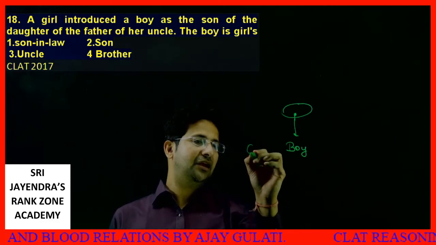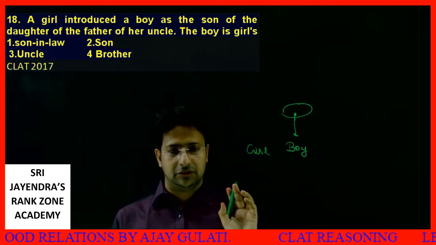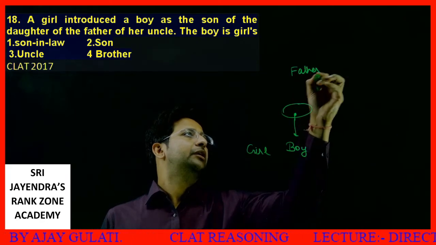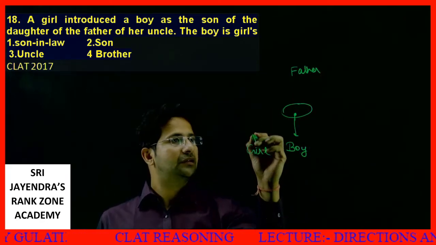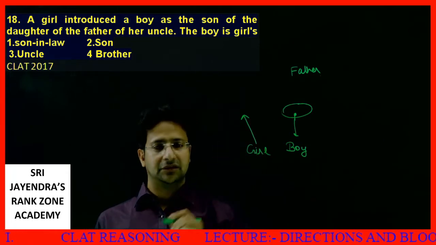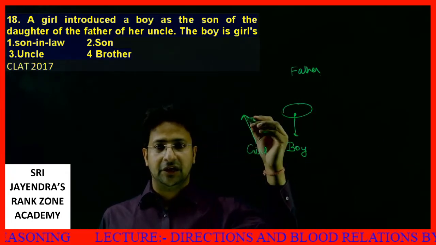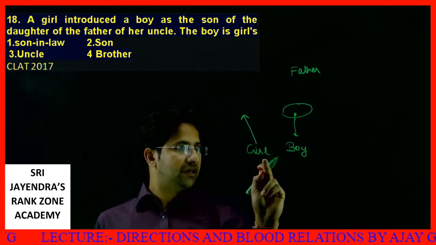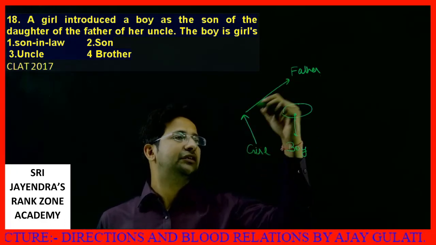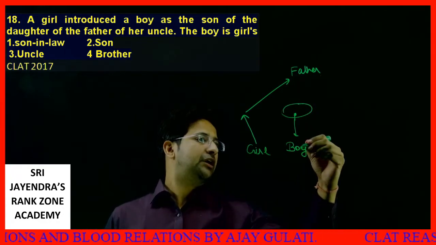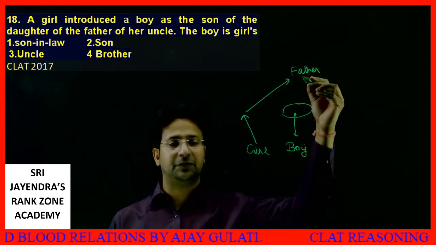Let's say this is a girl. Think about it. Girl's uncle. This is girl's uncle. Uncle's father. See, father of her uncle. This girl, her uncle, his father. Son of the daughter. This is the son of the daughter of this particular fellow.